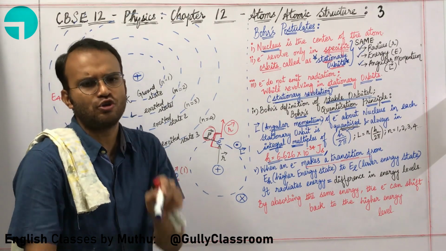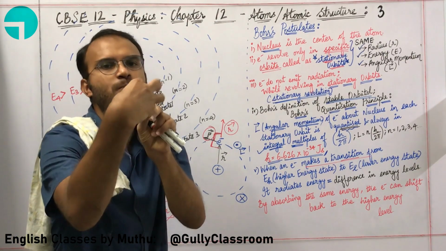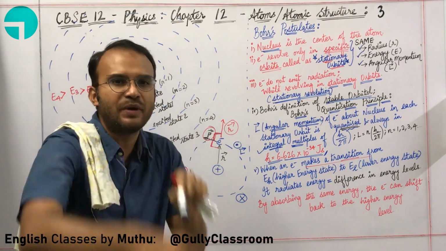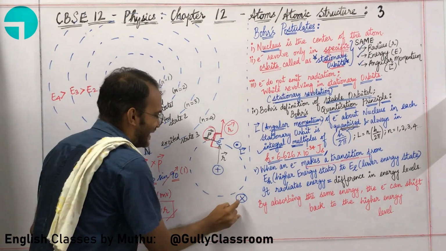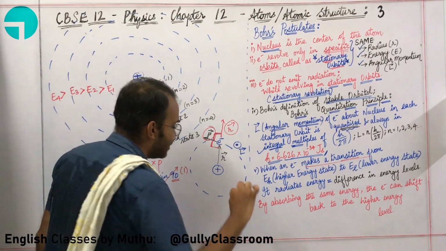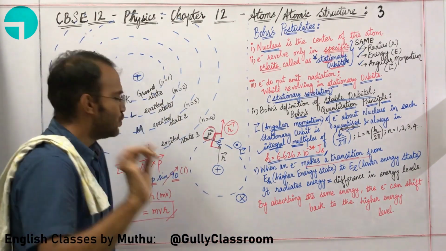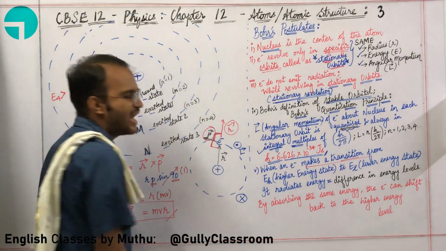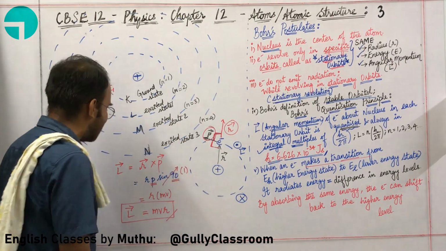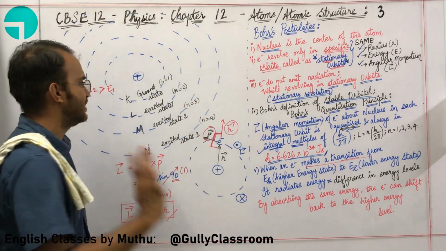What will you be able to see? You will be able to see only the feathers behind the arrow. That is indicated with the cross. So when a vector is going inside the board, you represent it by using a cross. Are you able to understand the idea of angular momentum?